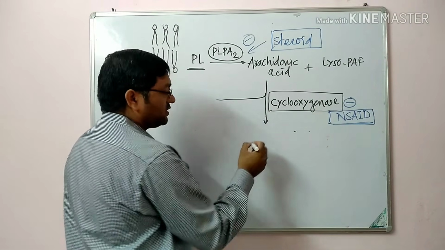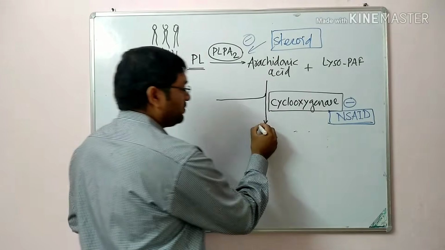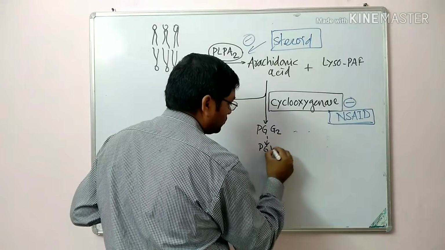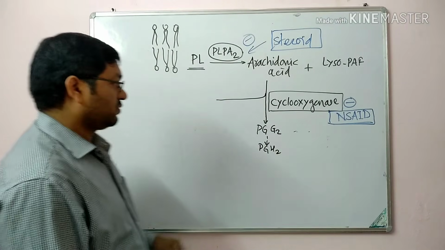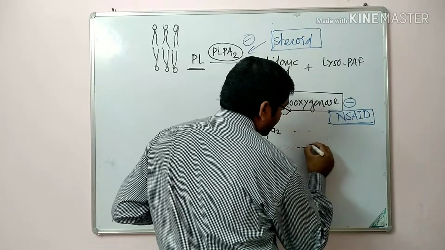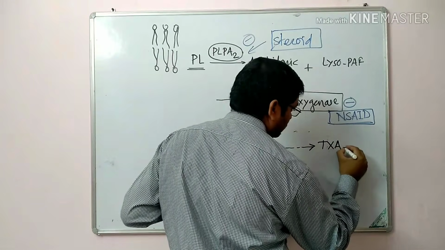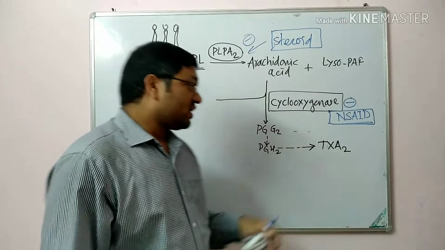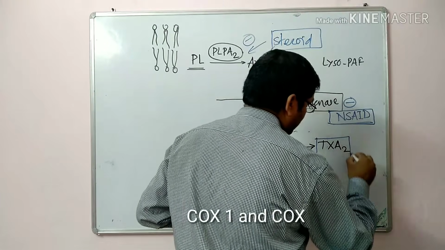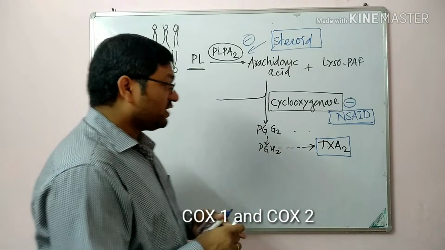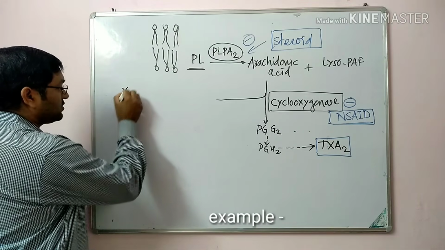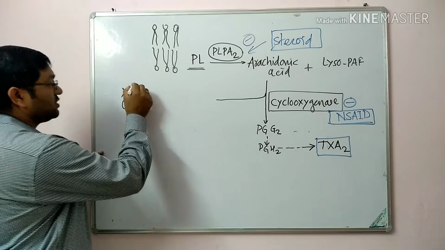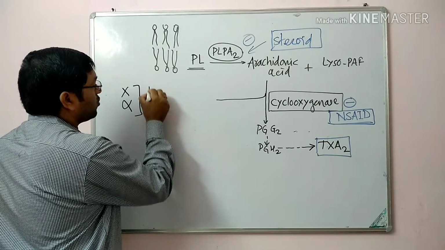So through this cyclooxygenase pathway, there is synthesis of intermediate prostaglandins, that is prostaglandin G2 and prostaglandin H2. This prostaglandin H2 gets converted into thromboxane A2 with the help of thromboxane A2 synthase. And there are various functions of thromboxane. Now remember the mnemonic here. It is very, very important. Those which contain X and alpha, there is a cross here. Those which contain X and alpha are responsible for bronchoconstriction.